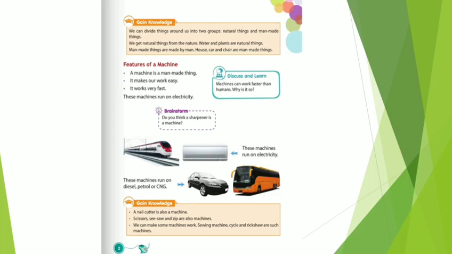We can make some machines work. Sewing machine, cycle, rickshaw are such machines. So these are the machines that work with human energy, or we can make these machines work. So all these are machines and features of machines.